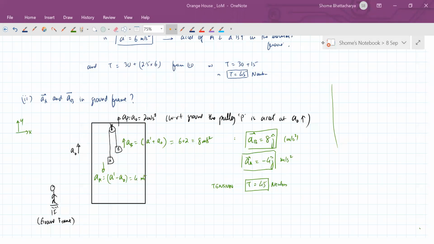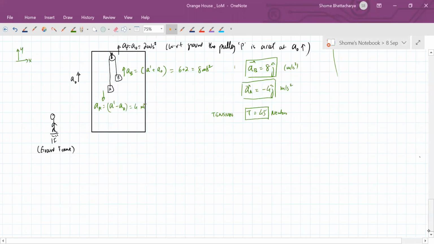Tension will be equal, right? How can tension be different? Tension is some actual force. So how can the tension in a string, which is an actual physical property of the string at that point of time, be different in different frames? Motion is frame dependent, but force is not frame dependent. All right, so hope this question is fully clear.